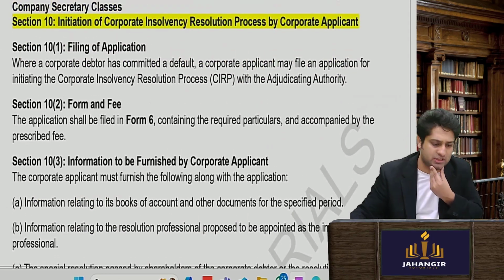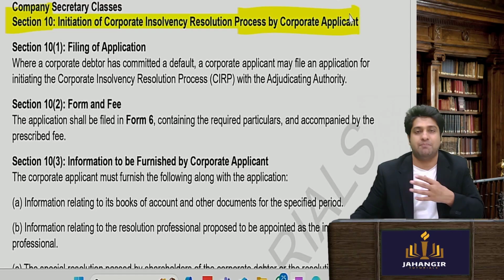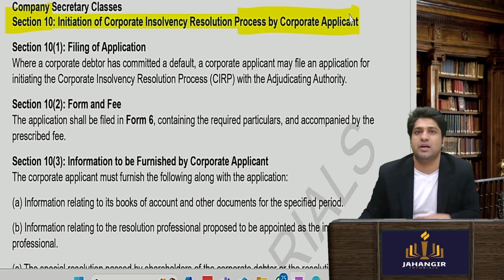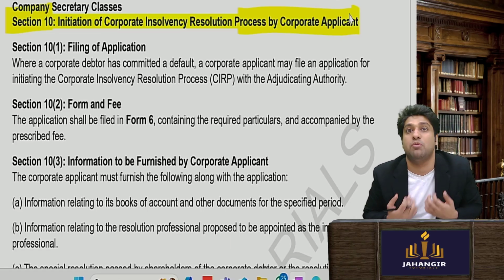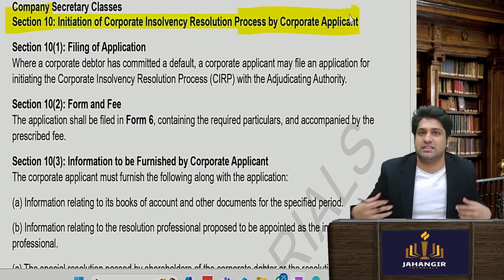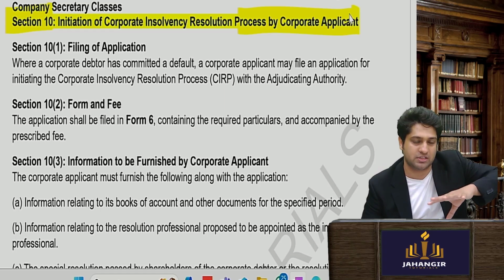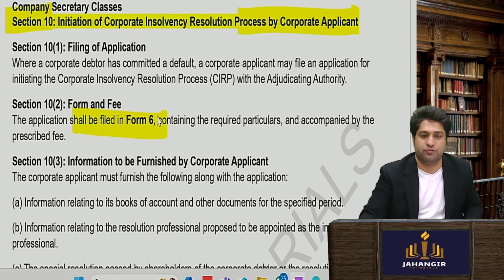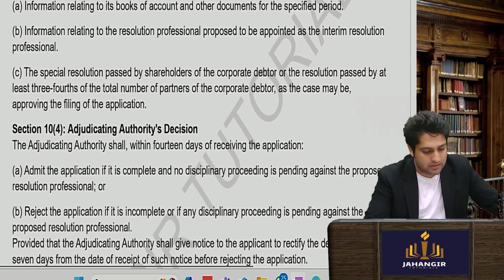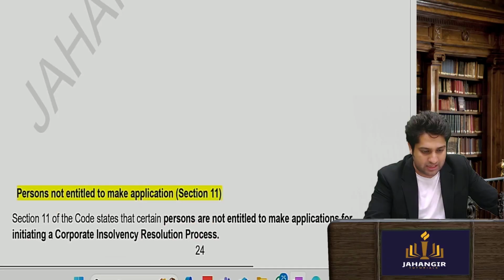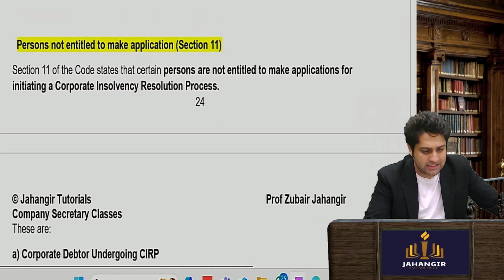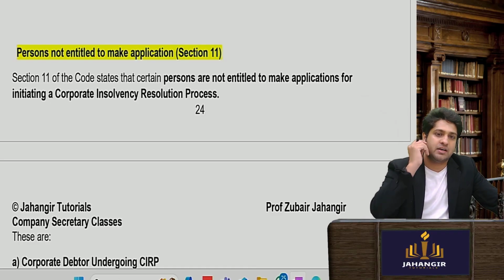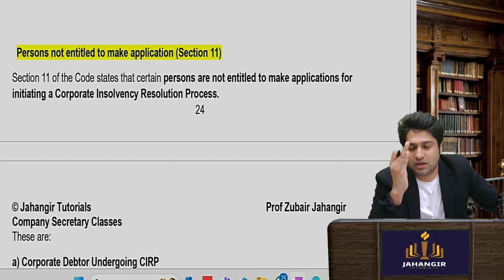Then we come to Section number 10, where the corporate applicant himself, the company himself, realizes that he has defaulted. He will immediately run to NCLT to get moratorium stay, so none of his assets can be touched, and NCLT will appoint a resolution professional to revive him. Okay, so he will file an application in Form 6. Learn the form numbers in the beginning. He will give all his proof of default, and the NCLT, the moment they accept it, within 14 days they will accept or reject. From that date the commencement date will start.